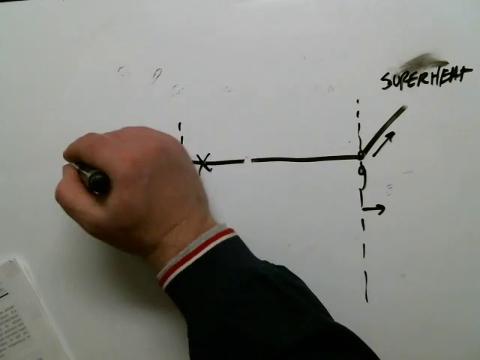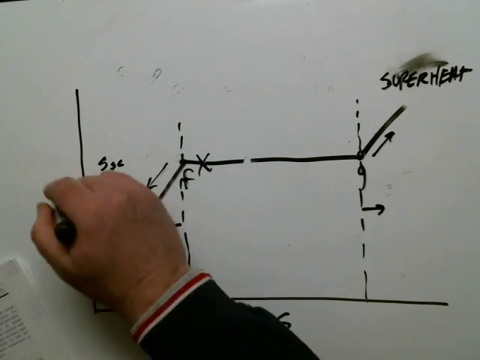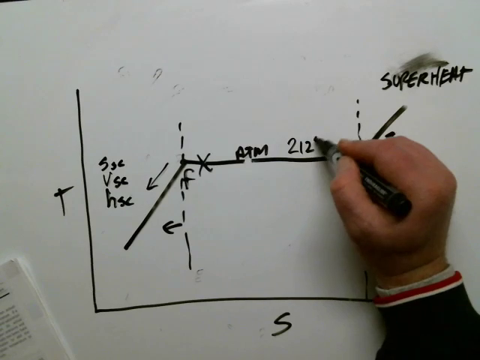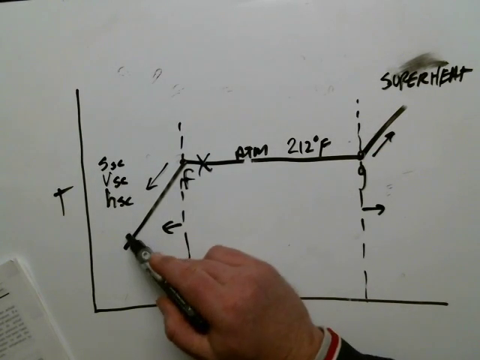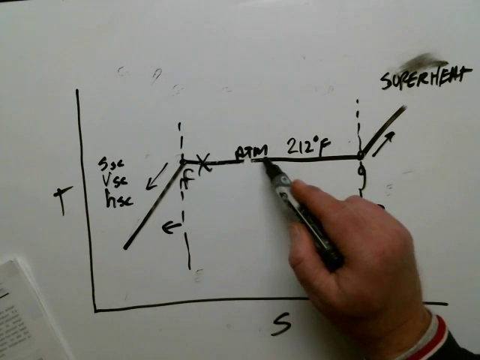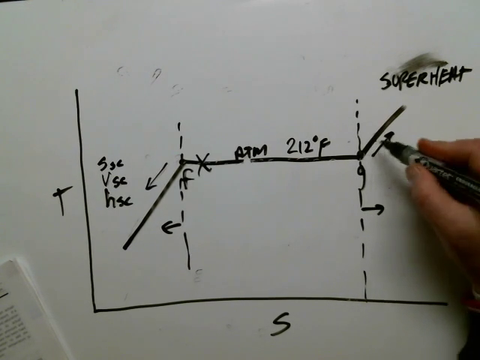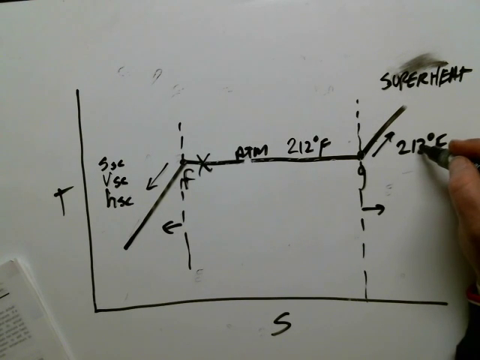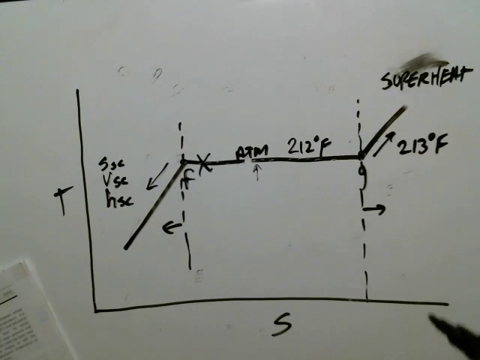And we have an equation. Now let's say this TS diagram was at atmospheric pressure. I know that this is occurring all at 212 degrees, and that this down here was something less than 212 degrees. It resulted in a sensible heat addition, and then the constant vaporization of water at 212 degrees, and then boom, I see a temperature increase. I see 213 degrees. I have superheated this water above the saturation temperature for atmospheric pressure. That's pretty cool.